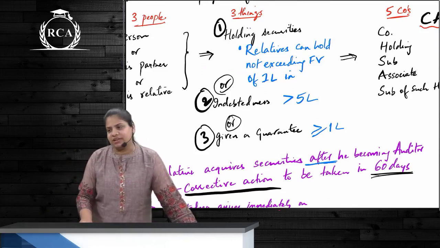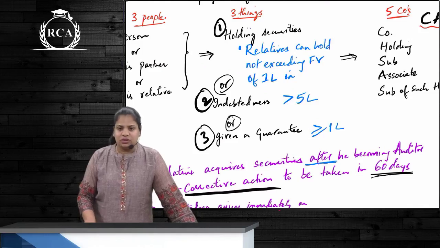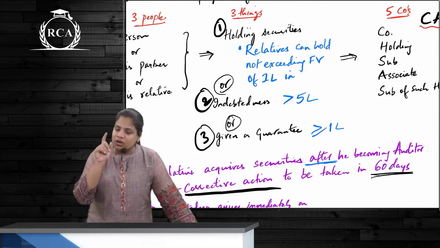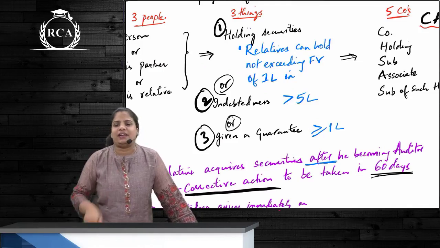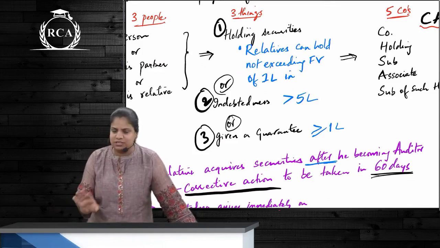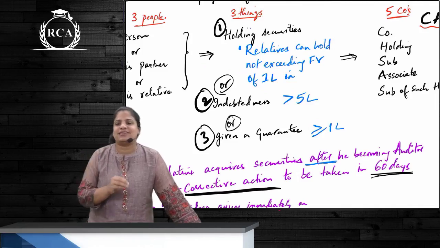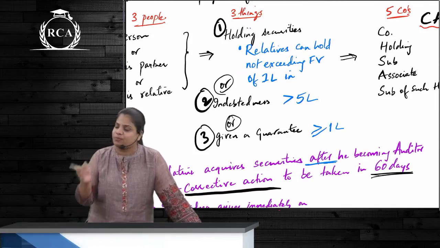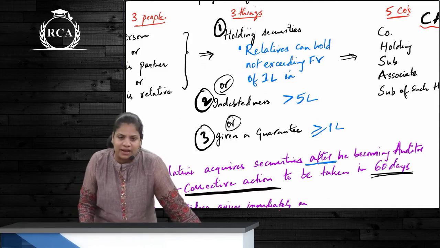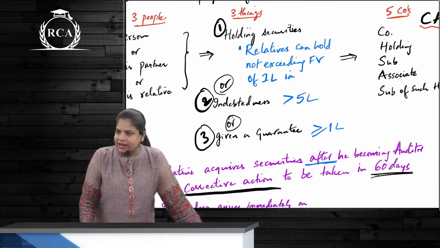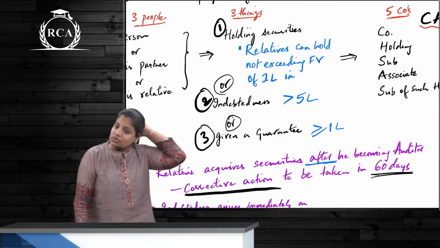And next one is given a guarantee. Guarantee of how much? Greater than or equal to 1 lakh. So if a guarantee of 1 lakh has been given, then also this person will be disqualified, correct? If the auditor or his relatives are holding shares before he is appointed as an auditor, then can he be appointed as an auditor? No, because he is disqualified.